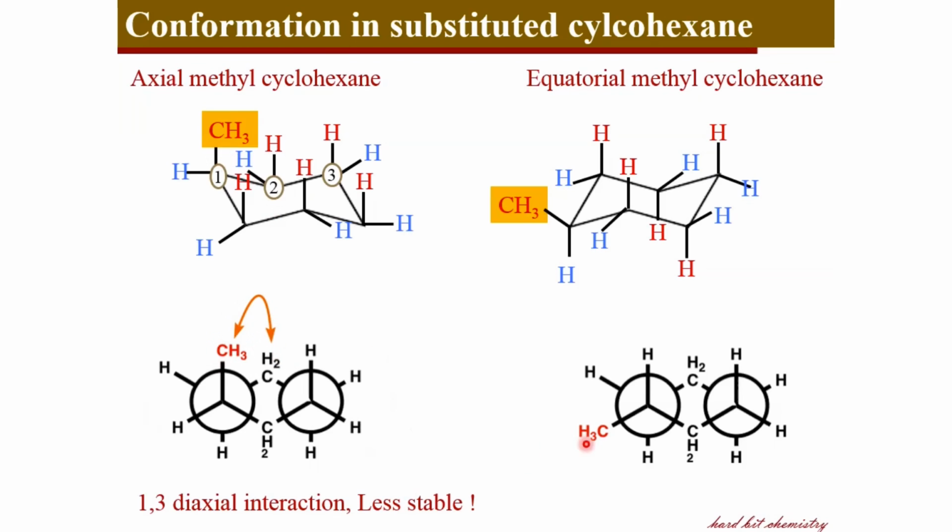On the other hand, in the equatorial methyl group, its Newman projection is like this, where the methyl group is not in the vicinity of this hydrogen at all. Therefore, this structure is devoid of such 1,3 diaxial interaction. Therefore, it is more stable than the axial methyl cyclohexane. So, considering the substituted cyclohexane, the alignment of the substituent matters. That means the different chair conformers, even though both are staggered, have slightly different energies because of this 1,3 diaxial interaction, like in the case of axial methyl cyclohexane.